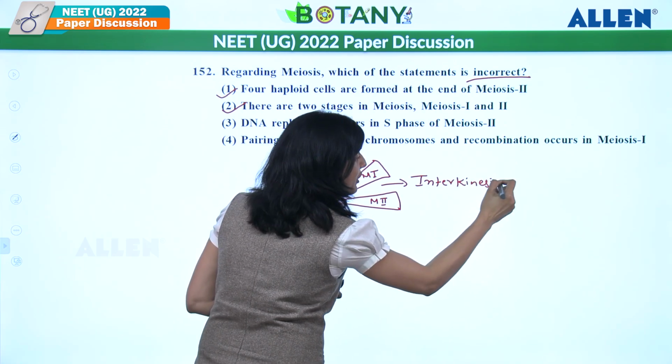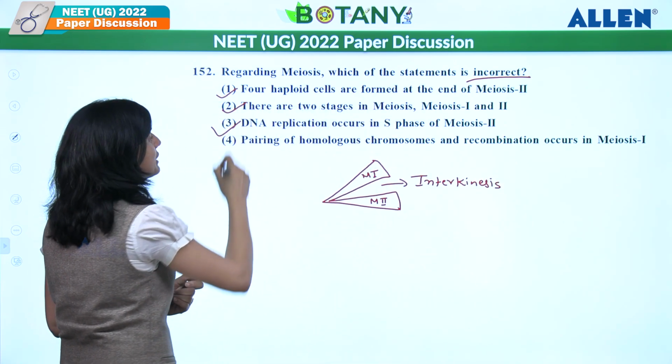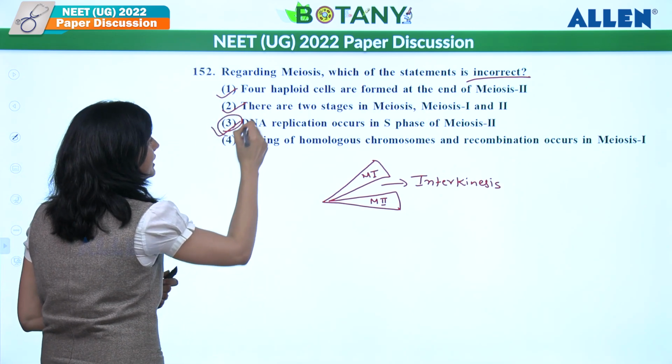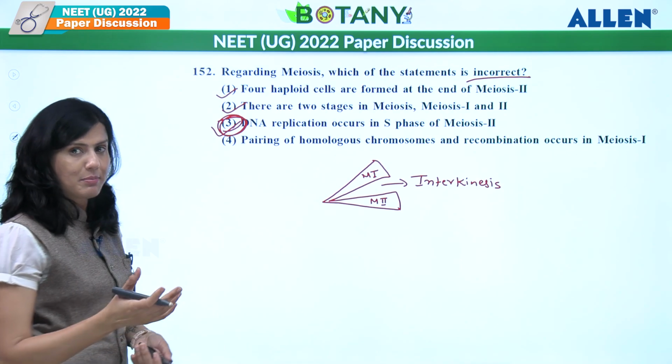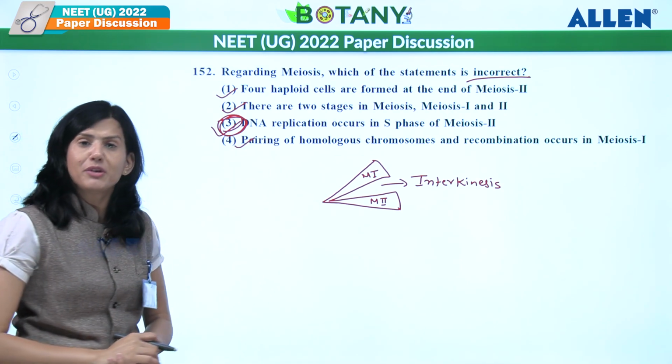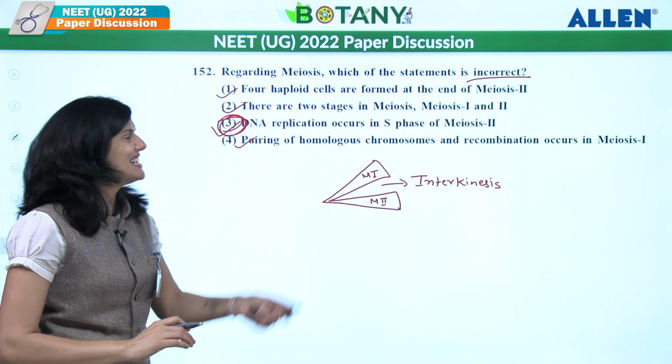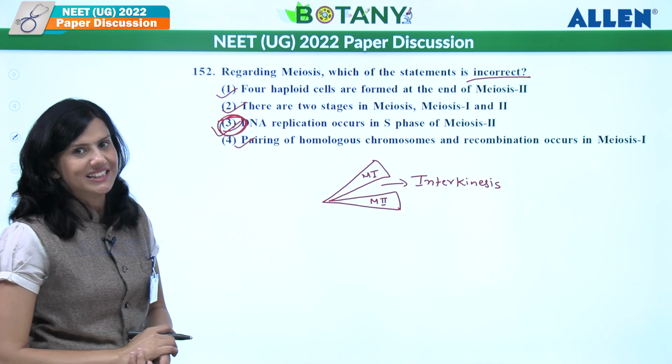Cytokinesis, it is not S phase. So this is why this statement is wrong. Answer should be the third one over here. Pairing of homologous chromosomes and recombination in meiosis 1? Yes, correct. Where in meiosis 1? Prophase 1. So here the answer goes as third.